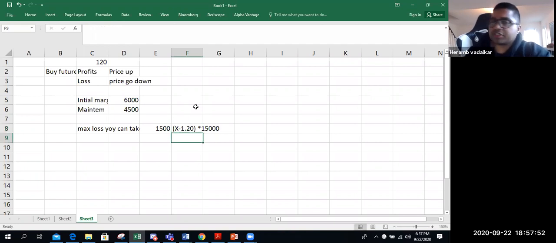So this is the equation you have to solve. Maximum loss you can suffer is 1,500. How would you get loss if prices go down? So it will be 1,500 divided by 15,000 equals X minus 1.2.